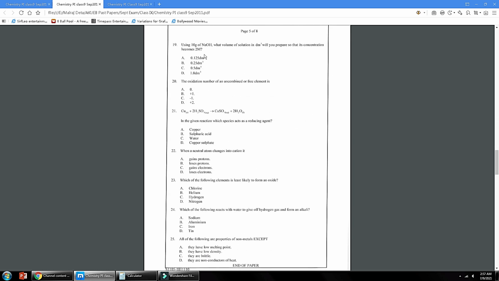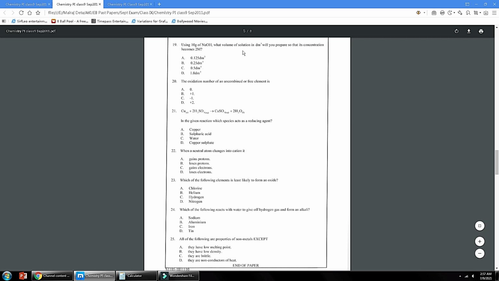Number 19, using 10 gram of sodium hydroxide, what volume of solution in decimeter cube will you prepare so that its concentration becomes 2M? Mass is given, concentration is given, volume you have to find. Volume should be in decimeter cube. Here you need to calculate the molar mass of sodium hydroxide, that is 40. The formula is molarity equals mass over molar mass multiplied by volume in decimeter cube.